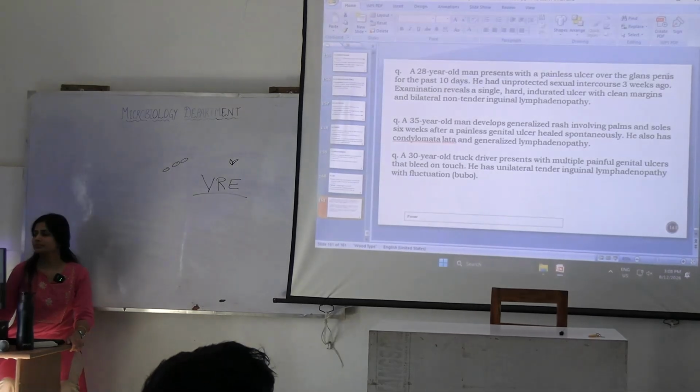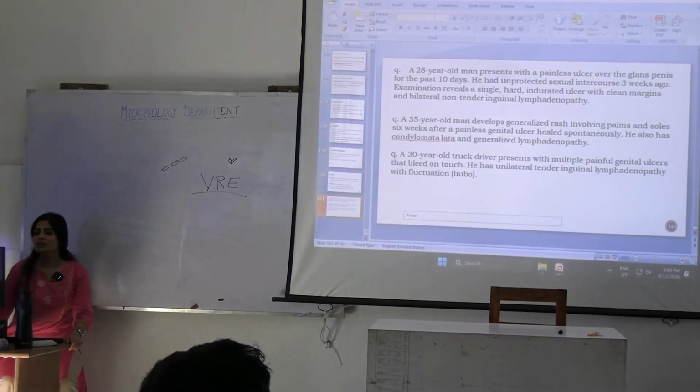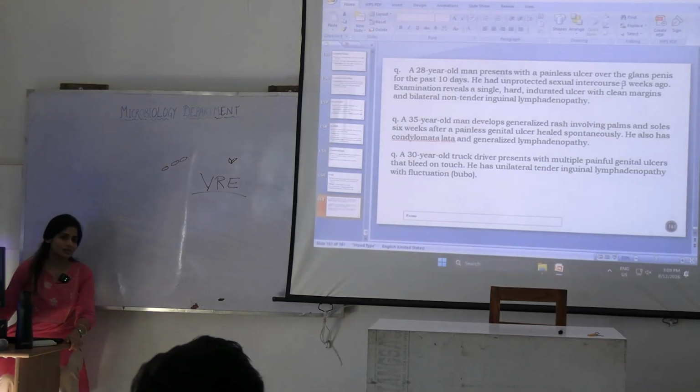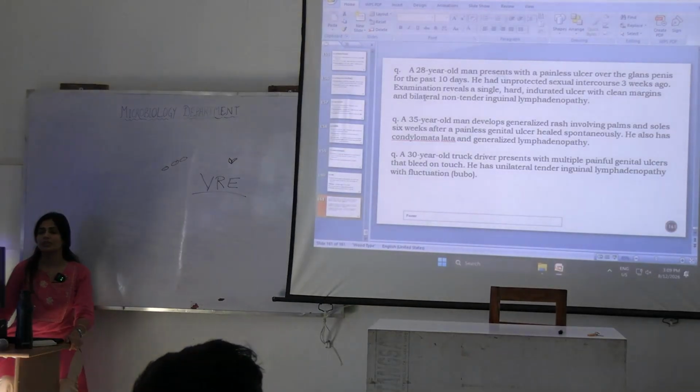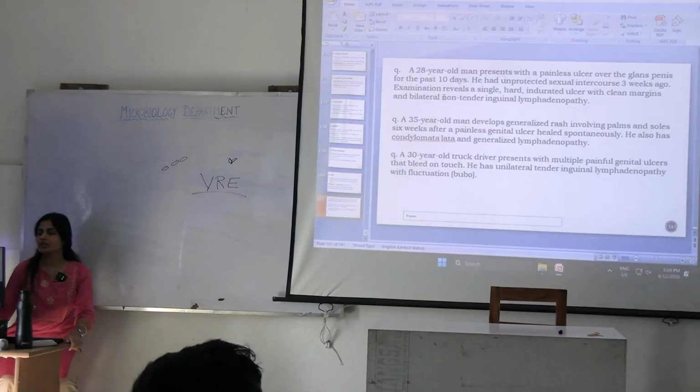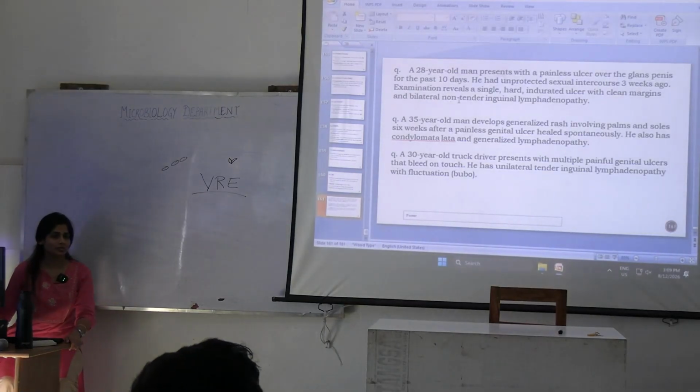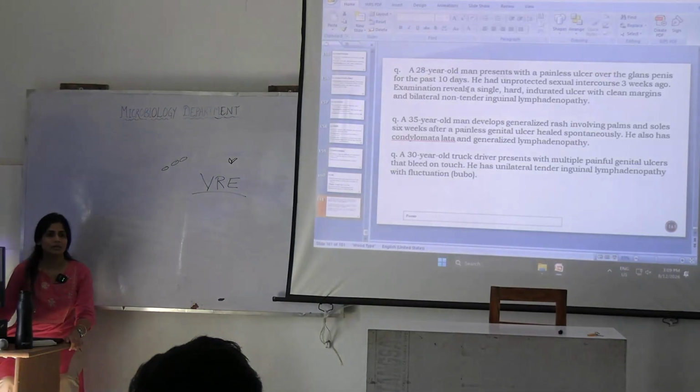Painless ulcer, location glans penis, for the past 10 days, right? Unprotected sexual intercourse 3 weeks ago. So 3 weeks to 90 days could be an incubation period. Examination also reveals a single hard indurated ulcer with clear margins and bilateral non-tender inguinal lymphadenopathy. Okay, that is primary syphilis.